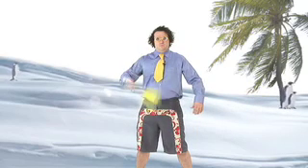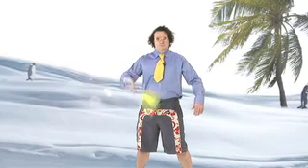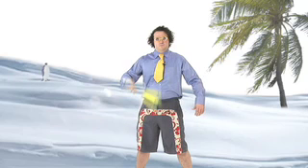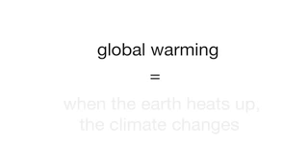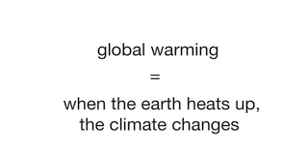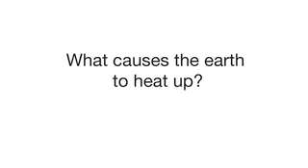They are also going to close old and dirty factories and produce electricity in a cleaner way. Wow, there were a lot of big words to learn from this video. I'm going to choose some words and explain them to you using examples. The lesson is about global warming, so let's begin by explaining what global warming is. When the Earth heats up, the climate changes. This is called global warming. So what causes the Earth to heat up?